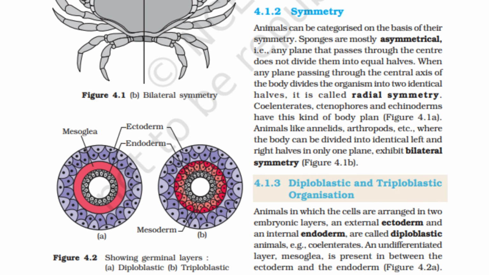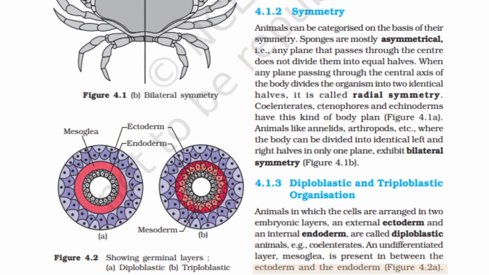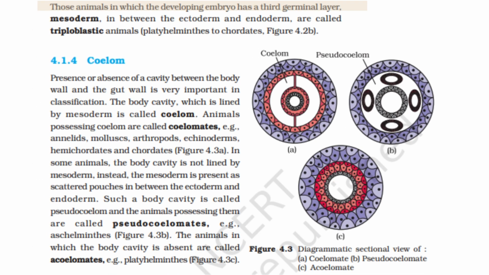Diploblastic and triploblastic organization. Animals in which the cells are arranged into two embryonic layers, an external ectoderm and an internal endoderm, are called diploblastic animals. Example, coelenterates. An undifferentiated layer, mesoglea, is present in between ectoderm and the endoderm. Figure 4.2a. Those animals in which the developing embryo has a third germinal layer, mesoderm, in between the ectoderm and the endoderm are called triploblastic animals. Example, Platyhelminthes to chordates. Figure 4.2b.